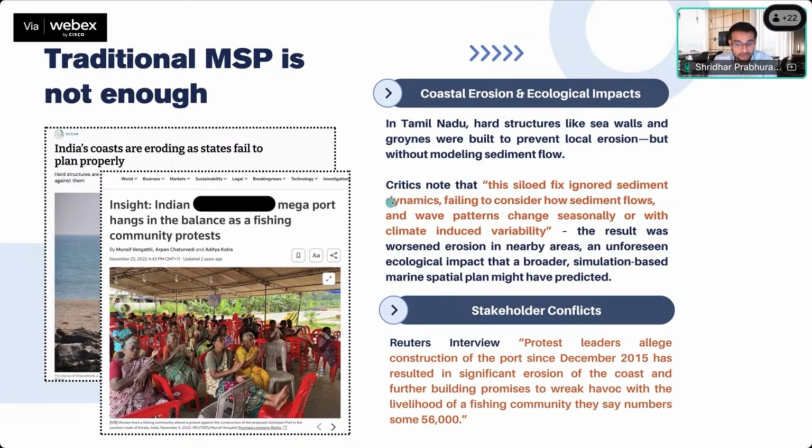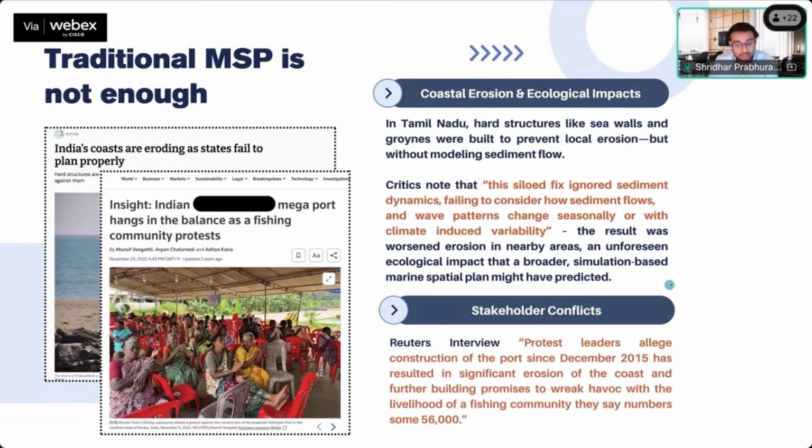Another example is for stakeholder conflicts. A massive port was constructed off the coast of Kerala, which ended up completely destroying the ecosystem, completely destroying the location for the fishermen's habitat. And what ended up happening is that many of the fishermen, roughly 56,000, ended up protesting and stopping a $900 million project.